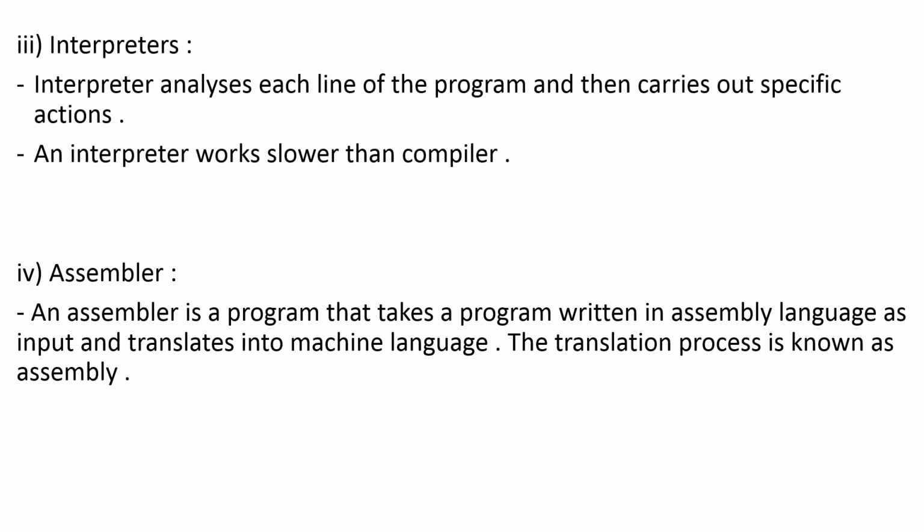And what does the compiler do? The compiler converts the program written in high level language into machine language in one attempt, but the interpreter analyzes the program line by line, and then line by line it converts the program into the machine code. That's why the interpreter works slower than the compiler, because the interpreter takes a lot of time to convert the program into the machine code. Fine.